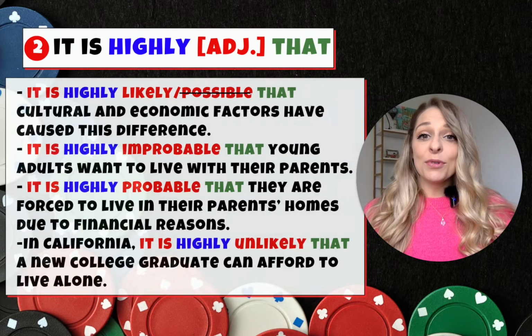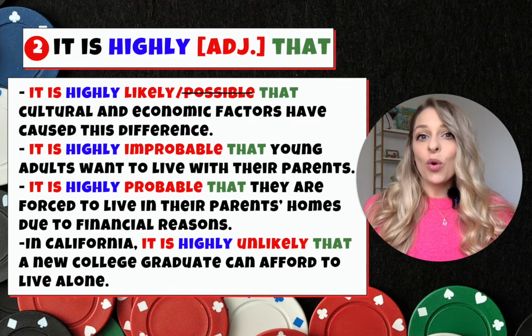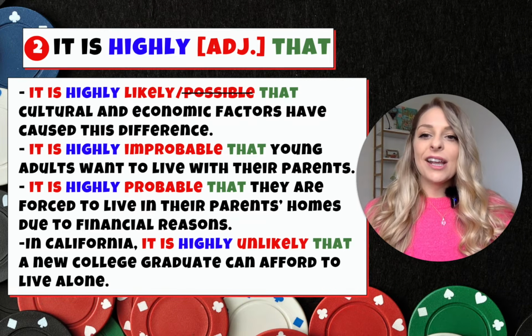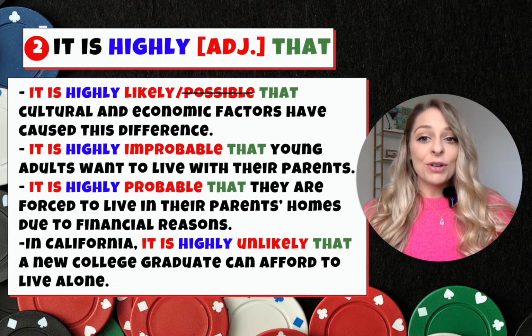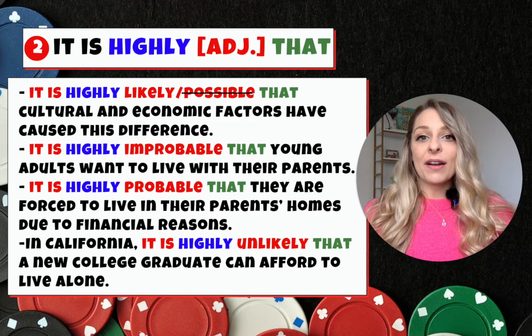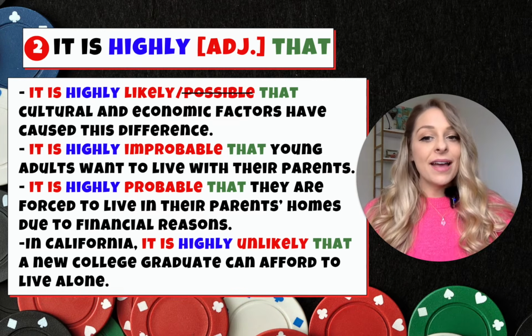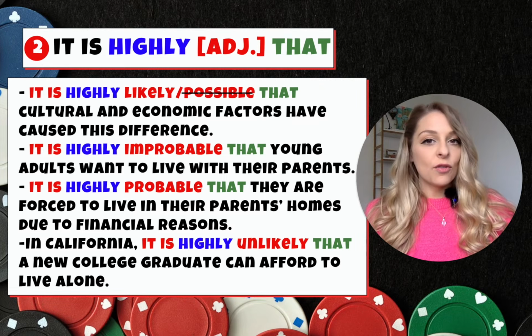So let's look at our examples again with highly. We can say it is highly likely or very likely that cultural and economic factors have caused the difference. Again, here, I didn't say highly possible. You can say that, but I don't think it is a common fixed collocation. Number 2, it is highly improbable that young adults want to live with their parents. Number 3, it is highly probable that they are forced to live in their parents' homes due to financial reasons. And lastly, in California, it is highly unlikely that a new college graduate can afford to live alone.